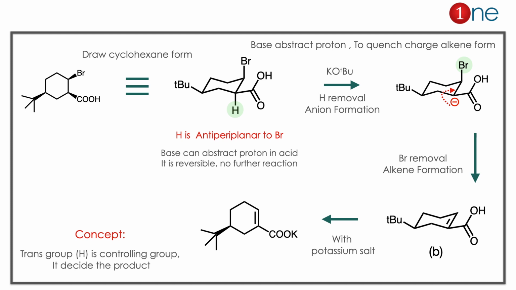The starting material is cyclohexane. It can be better understood in the chair form, so we redraw it in the chair form. Tertiary butyl and bromine are syn, and COOH is syn. So we have to draw syn and syn.